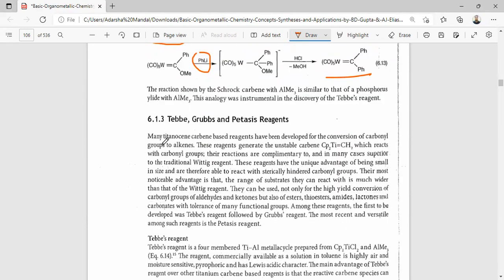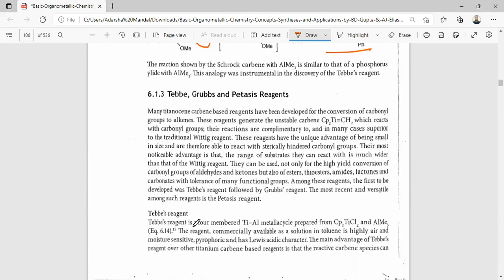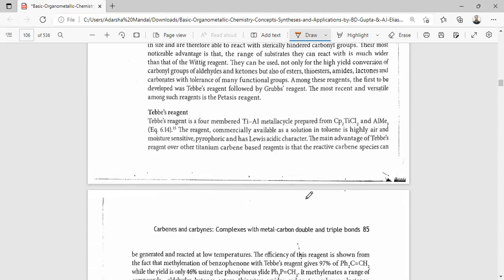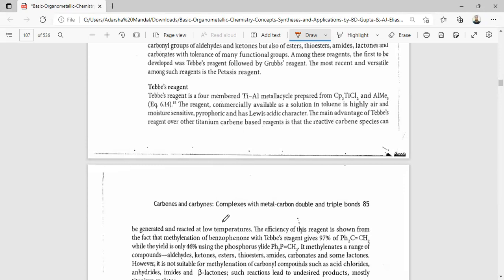Now we have discussed the carbene. The Tebbe reagent is a four-membered titanium-aluminum metallacycle prepared from Cp2TiCl2 and AlMe3. The reagent, commercially available as a solution in toluene, is highly air and moisture sensitive, pyrophoric, and has a Lewis acid character. The main advantage of the Tebbe reagent over titanium carbene based reagents is that the reactive carbene species can be generated and reacted at low temperature.